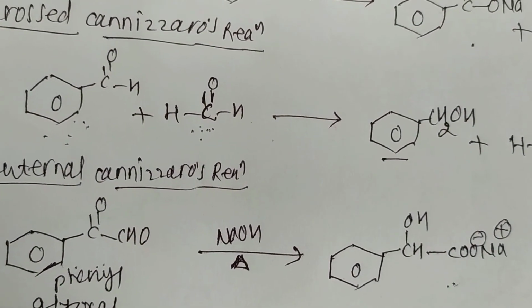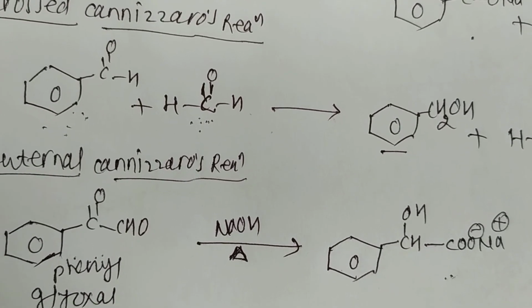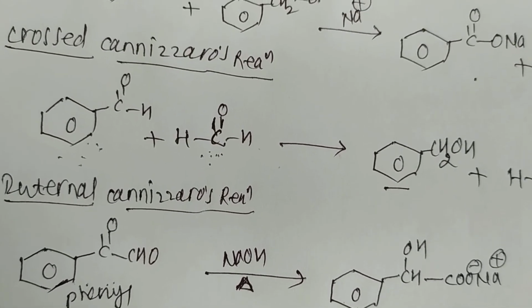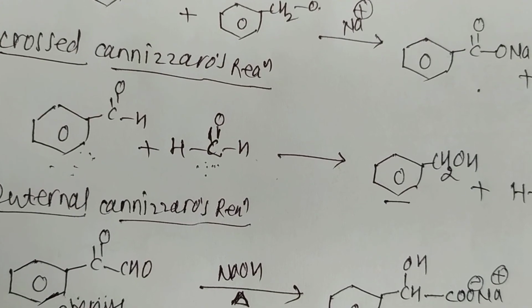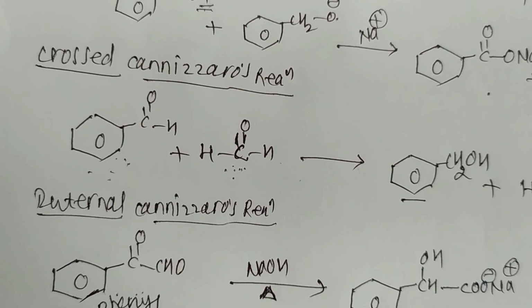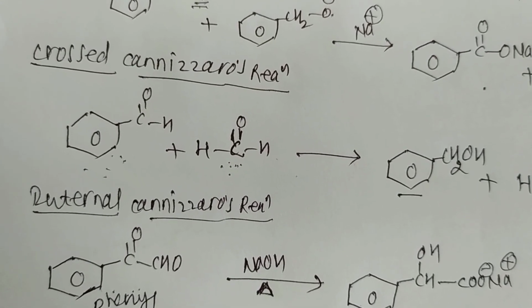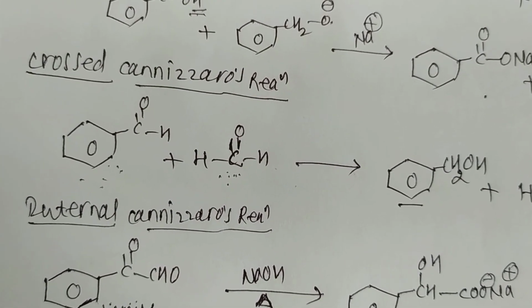The mechanism and reaction are not necessary for an objective type of examination. Therefore read this Cannizzaro reaction carefully: the statement, and which types of aldehydes are used in it, as well as in the aldol condensation reaction, which types of aldehydes undergo aldol condensation, and what is meant by the crossed aldol condensation reaction.